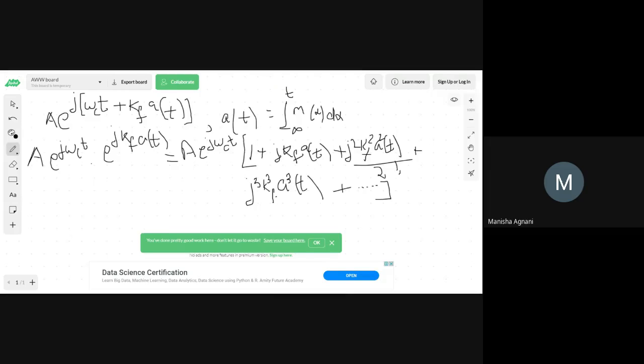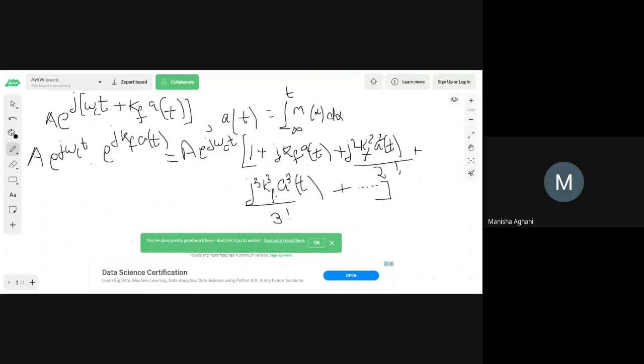So this is 1 plus j kf a of t plus j square kf square a square of t divided by 2 factorial. The third term is j cube kf cube a cube of t divided by 3 factorial and so on. So this is what you get.